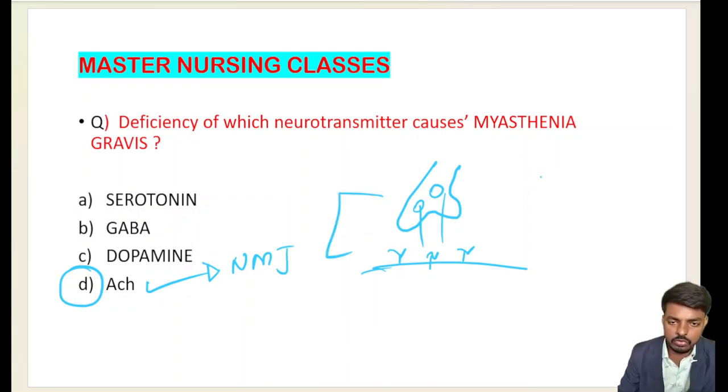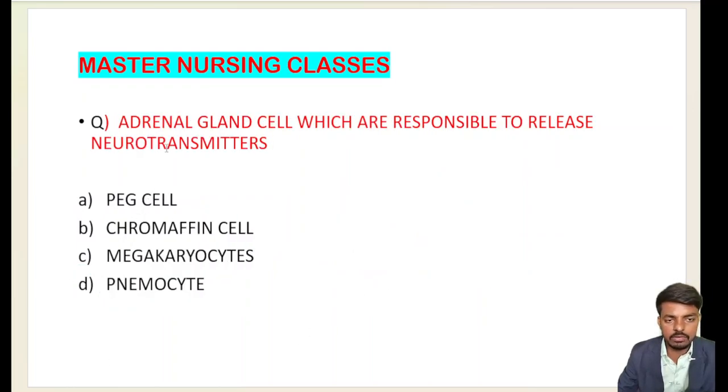Myasthenia gravis is also an autoimmune disease. Some autoantibodies may destroy these receptors, so due to this also myasthenia gravis occurs. Very importantly, deficiency of acetylcholine in the neuromuscular junction leads to myasthenia gravis. Let me go to the next slide.